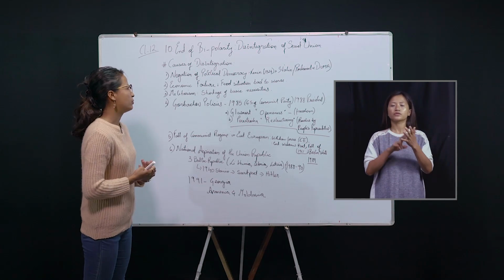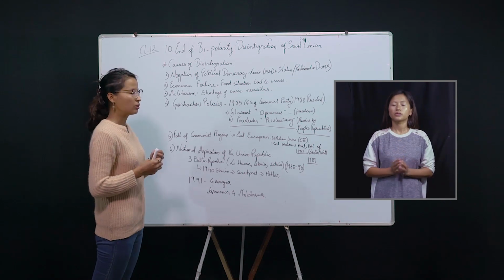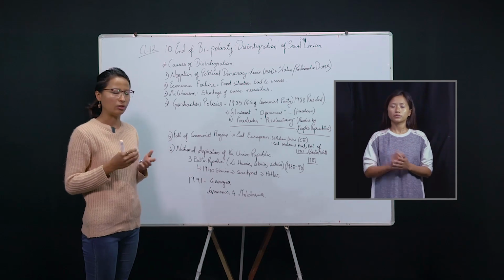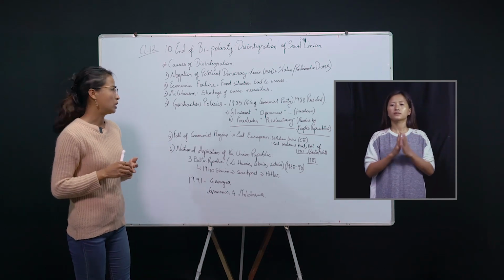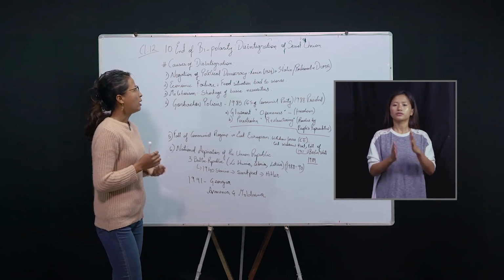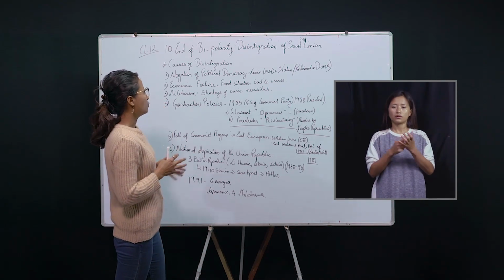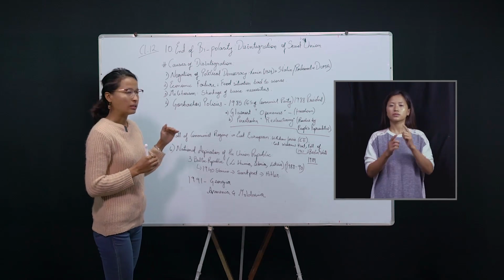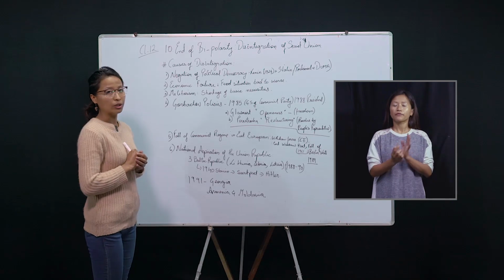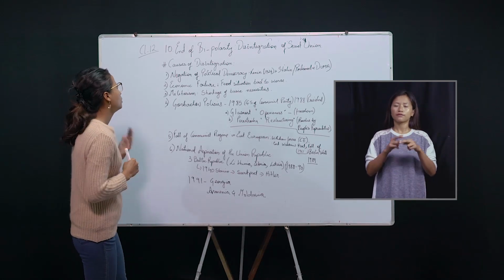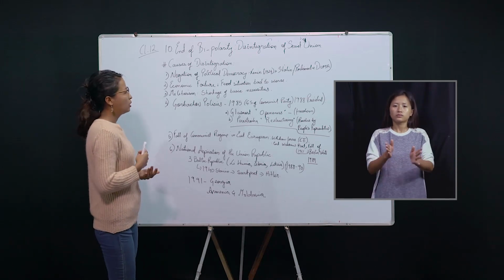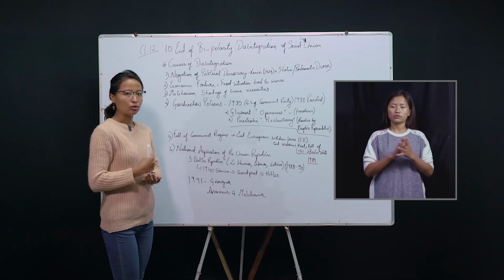In the previous session we have discussed the Cold War, right? The presence of bipolarity, where the world was divided into two superpowers, that is the US and the Soviet Russia. In this chapter we'll discuss the end of bipolarity and the disintegration of Soviet Union. From the topic itself, we understand that the Soviet Union faced disintegration. She faced her downfall. What were the causes for disintegration? What led her to the downfall as a superpower?